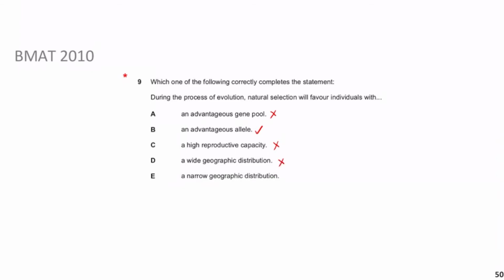And yeah, it follows that the other one is not true as well, because natural selection isn't really concerned with geographical distribution, because you're keeping the geography essentially fixed. It's one area where they have all the same selection processes. The only thing that's differing, if you like your independent variable, is the genes and adaptations you have available to survive those conditions. So hopefully, guys, you can see over here B would be the correct answer.